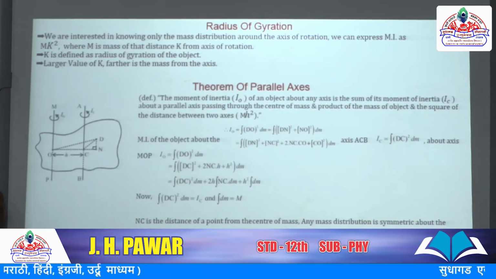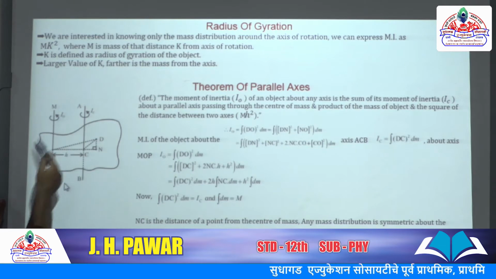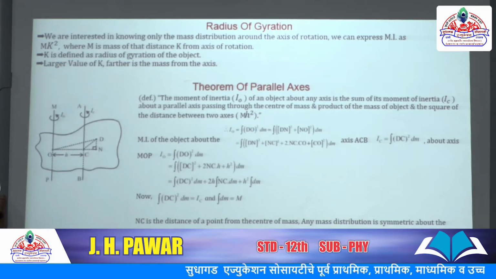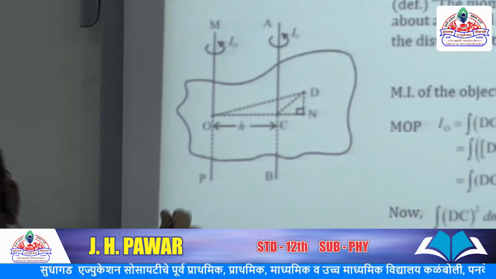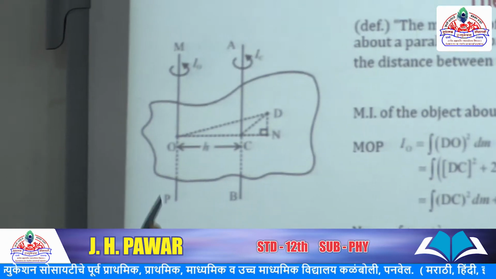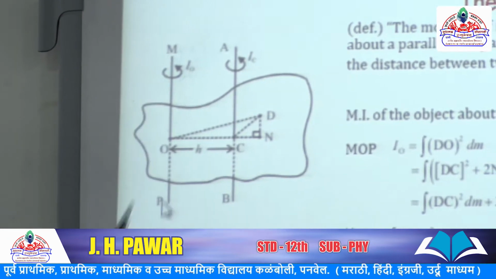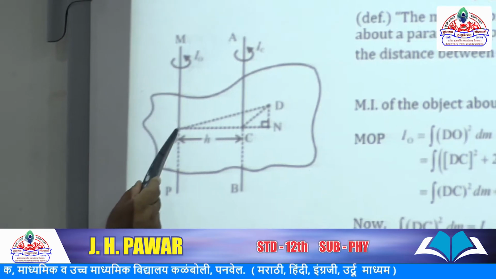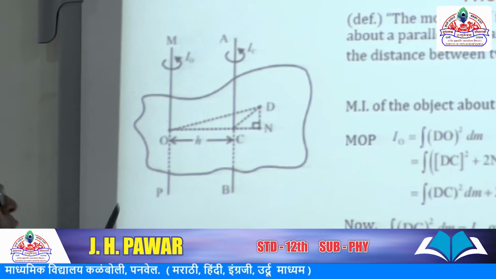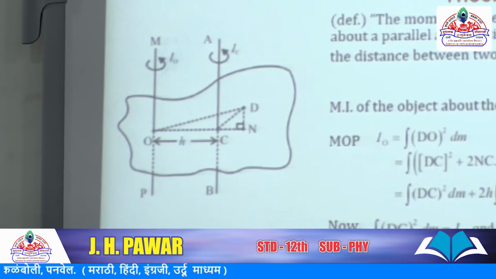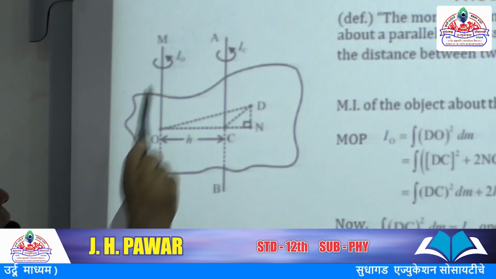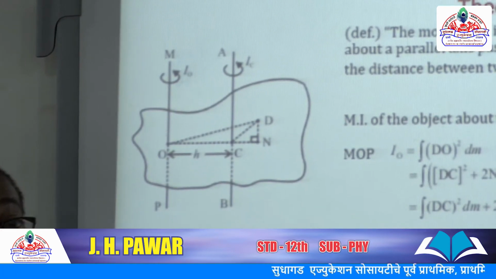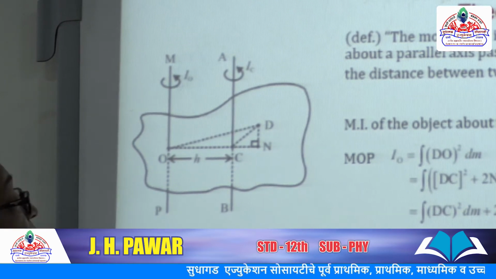Theorem of parallel axis. Here we take a rigid body of mass m. Let MOP be any axis which is passing through point O. And ACB is another axis which is passing through center of mass.